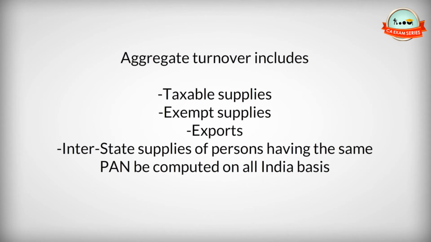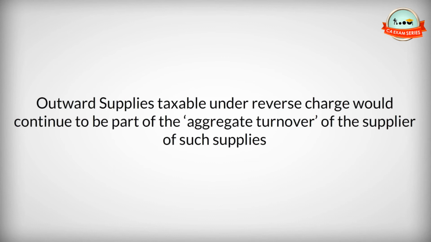Aggregate turnover includes taxable supplies, exempt supplies, exports. Interstate supplies of persons having the same PAN be computed on all India basis. Outward supplies taxable under reverse charge would continue to be part of the aggregate turnover of the supplier of such supplies.